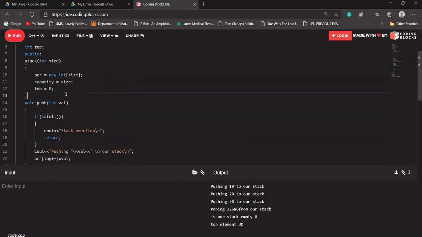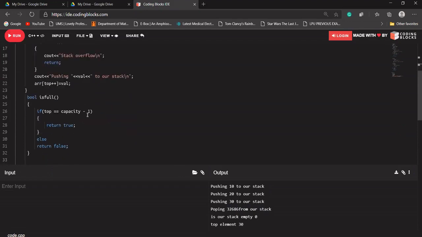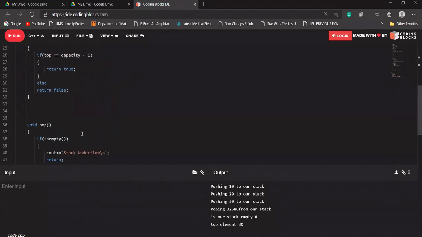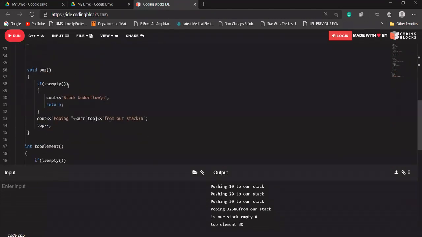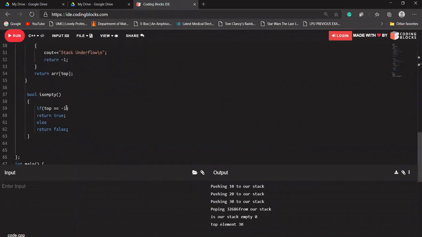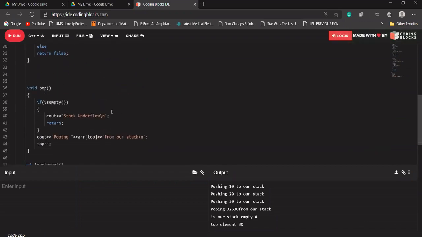Let's say I'm using top is equal to 0 here. What it means is first we have to update this function, because our stack will be empty when top is equal to 0. Okay, let's see. And still we are getting some problem to pop. Let's go through our pop function again. What it is saying is empty.